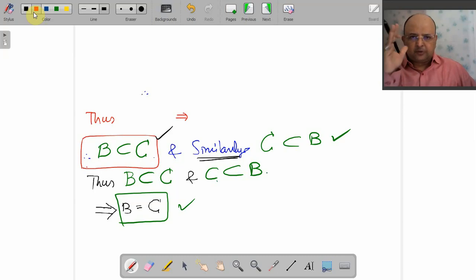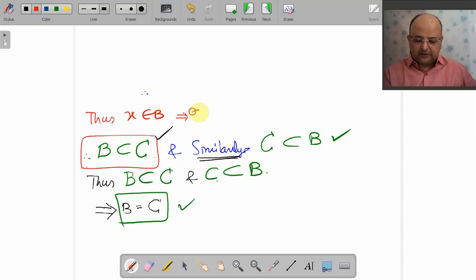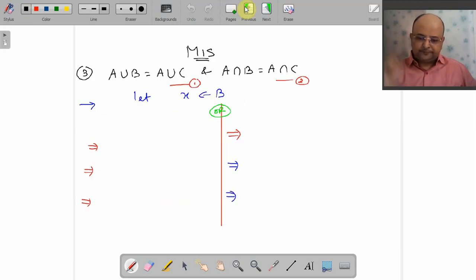So now my focus is to prove that B is a subset of C. Now my question is that when can I say that B is subset of C? Yes, you are right. If I start with x belongs to B and I can prove that x belongs to C. Perfect. So I will start with x belongs to B.